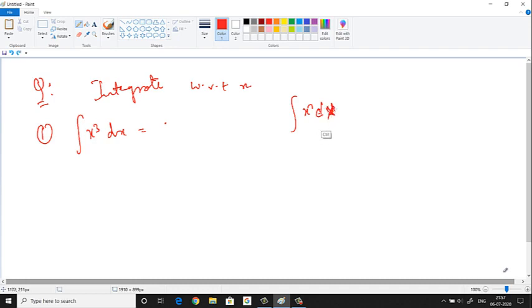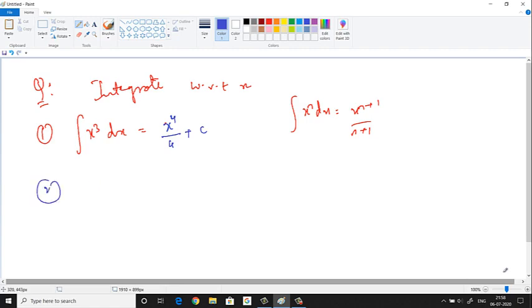Let me write this properly. Integration of x power n dx is equal to how much? x power n plus 1 by n plus 1. So plus c is always there, obviously; in indefinite integration we always have to keep writing plus c. So if I don't write it, just know that you have to write it. So if you use the formula, what will you get? Here in place of n we have 3. So x power 4 by 4 plus c you have to write here.